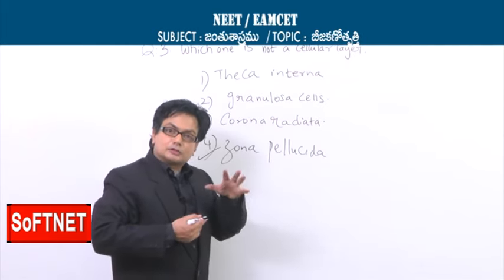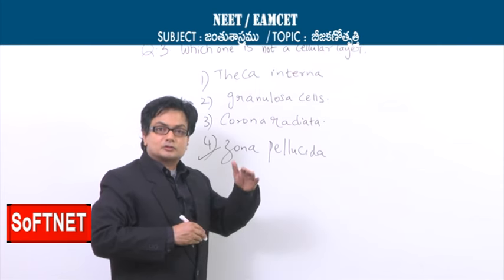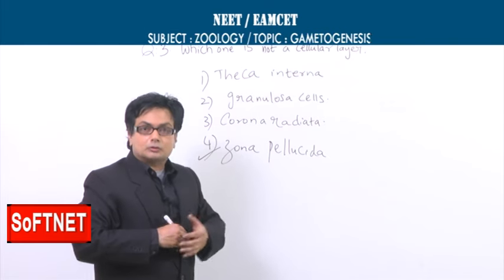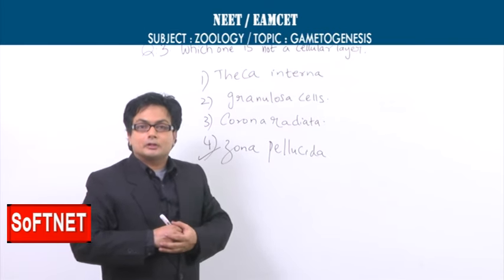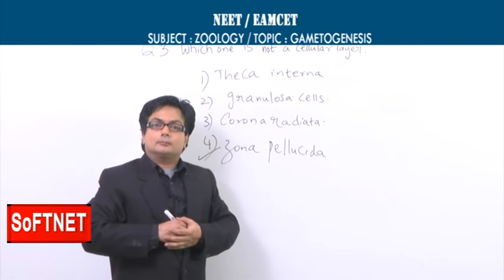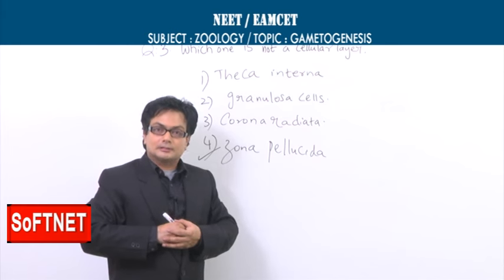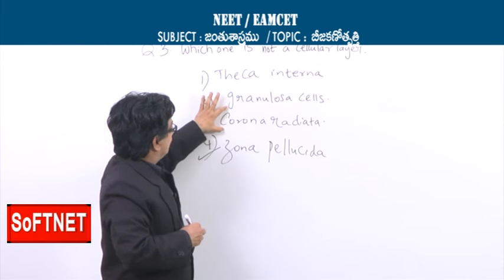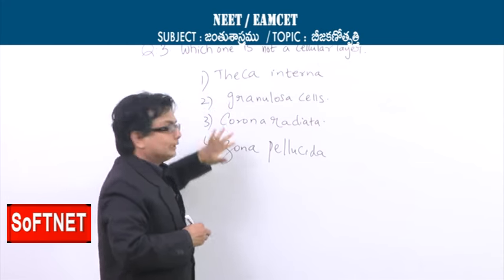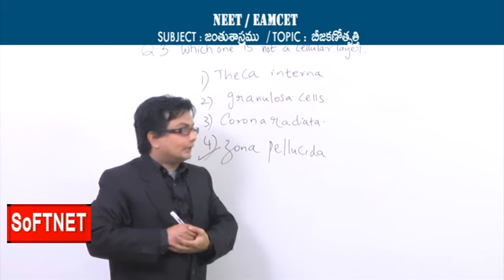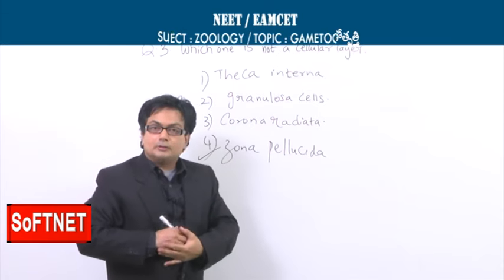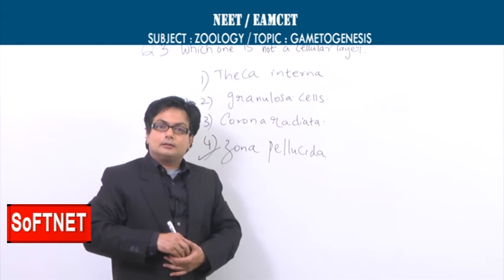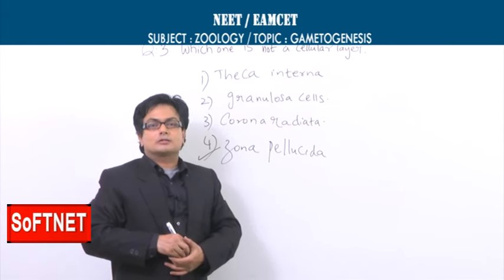So the answer would be the zona pellucida, which is a glycoproteinaceous layer, and this is the one which is not a cellular layer, which forms a layer beneath the corona radiata. That is what is called zona pellucida, which is not a cellular layer, it's a molecular layer, glycoproteinaceous layer. Remaining all, the theca interna, granulosa cells and corona radiata, all these three are the cells, and in fact they are the diploid cells of the Graafian follicle. So the answer is the zona pellucida, which is not a cellular layer.